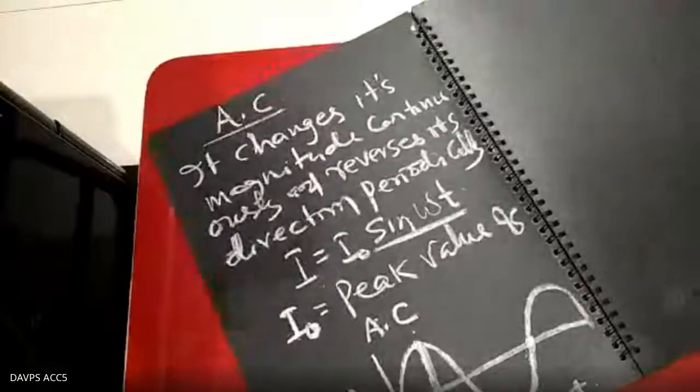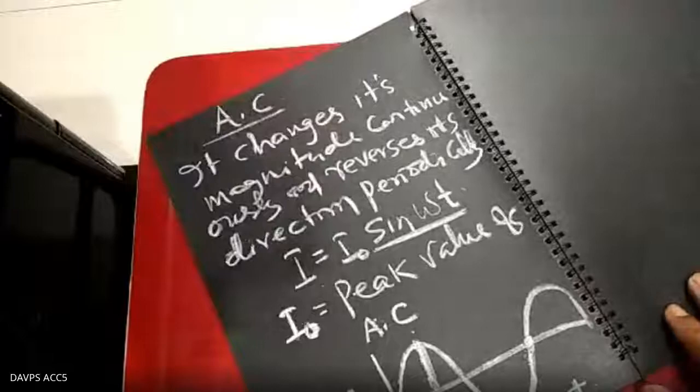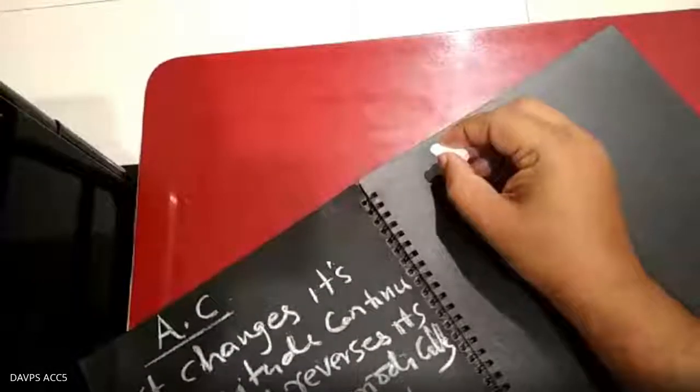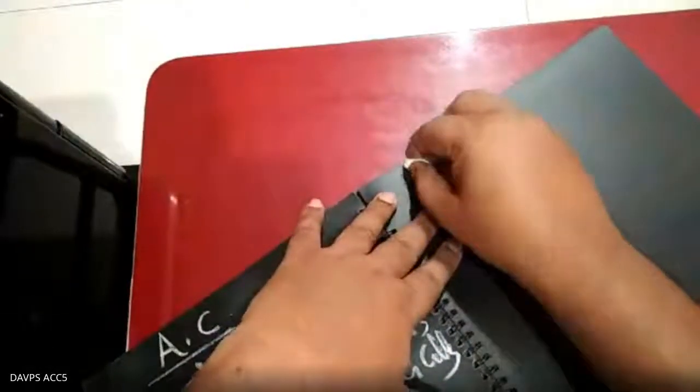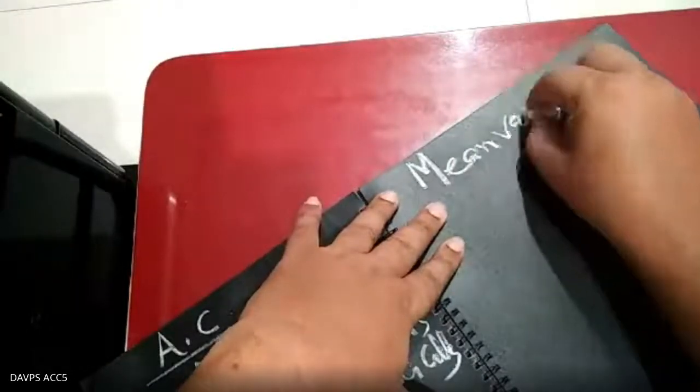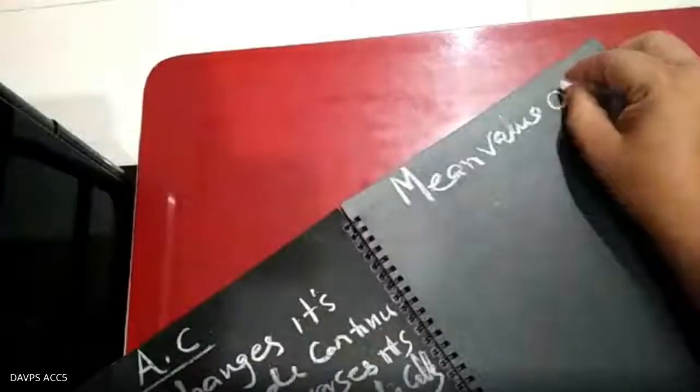Again, we will be talking about the mean value or the average value. The second value, be careful, is the mean value or average value of AC.